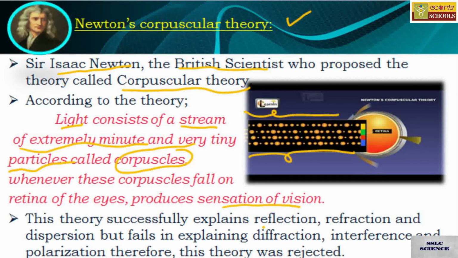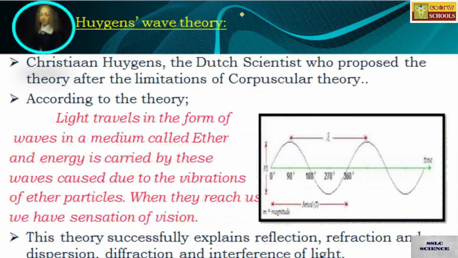This theory successfully explains reflection, refraction and dispersion, but fails in explaining the other properties such as diffraction, interference and polarization. Therefore, this theory was rejected. The rejection is only because it cannot take all the properties possessed by light, and hence this theory was rejected.